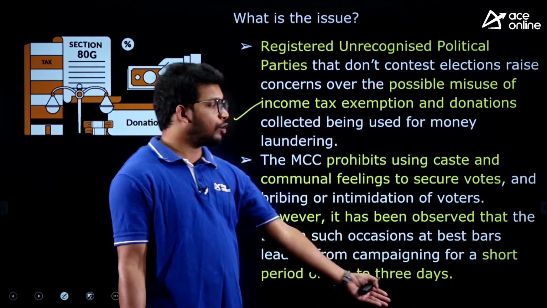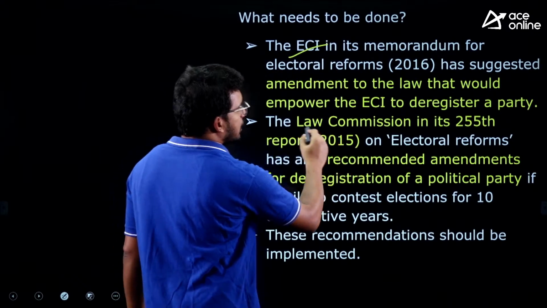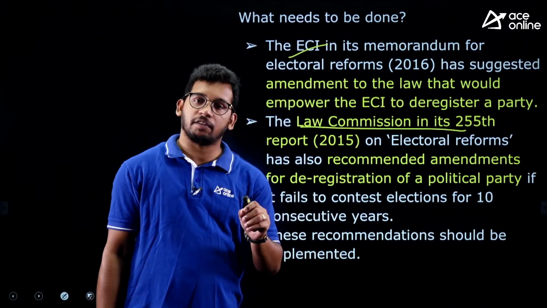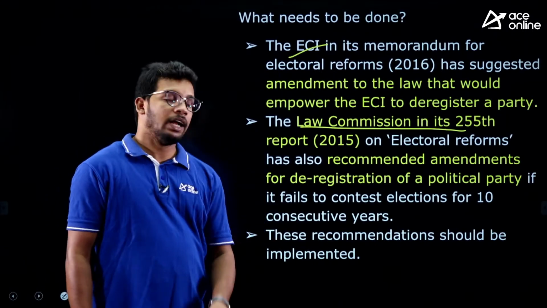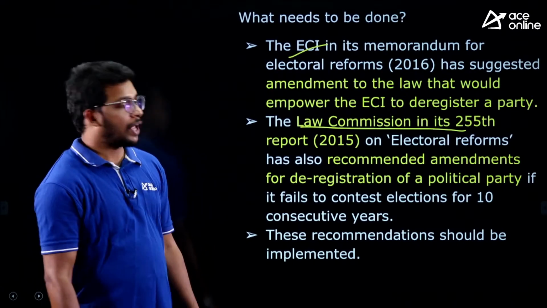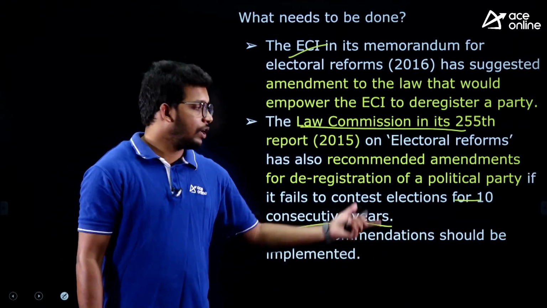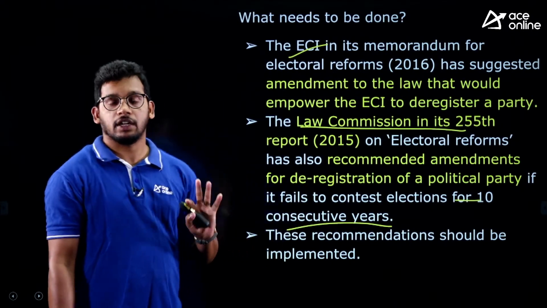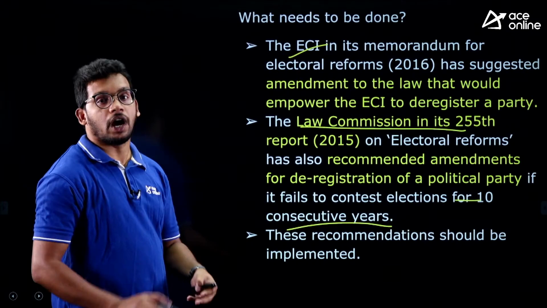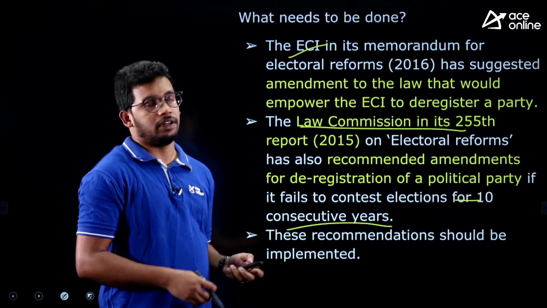So as we are having a lot of issues, the Election Commission of India as well as the Law Commission suggest that the RPA, the Representation of People Act, should be amended, and they should give power to the Election Commission to deregister a party. At least if the party is not contesting in elections for 10 consecutive years, we need to deregister it, right? The power has to be given to the Election Commission of India. So this is what the article talks about. A very big article, of course, very useful as well.